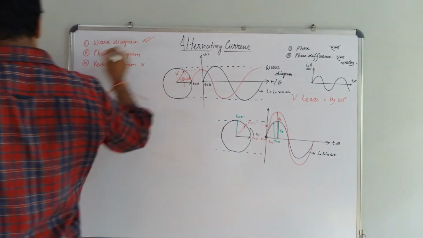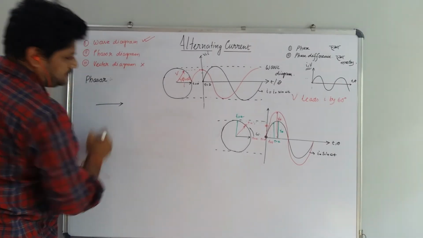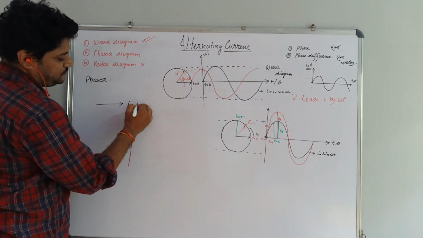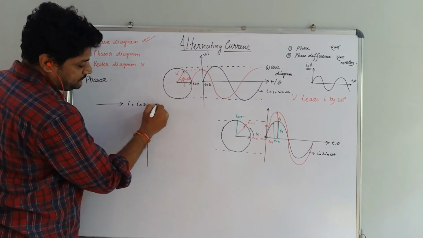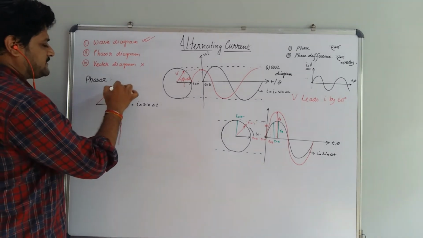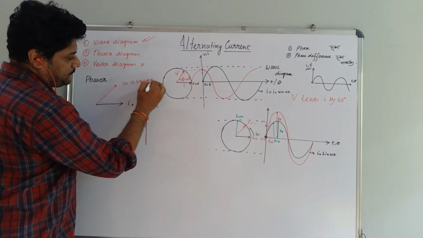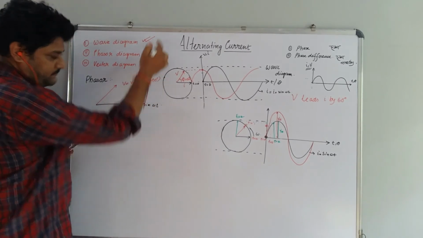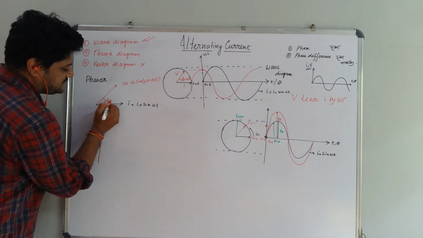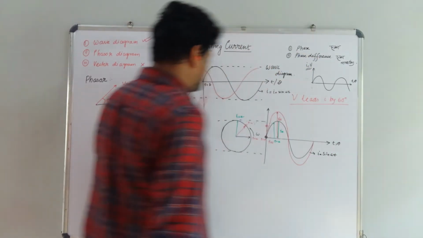Now, this is the wave diagram I have already discussed. What about the phasor diagram? If we consider this I and V, this is I equal to I naught sin omega t, and this is the phasor of V, with the expression V equal to V naught sin(omega t plus 60 degree). I have already told that taking phi as 60 degree, this makes an angle of 60 degree. It means that V leads I by 60 degree.